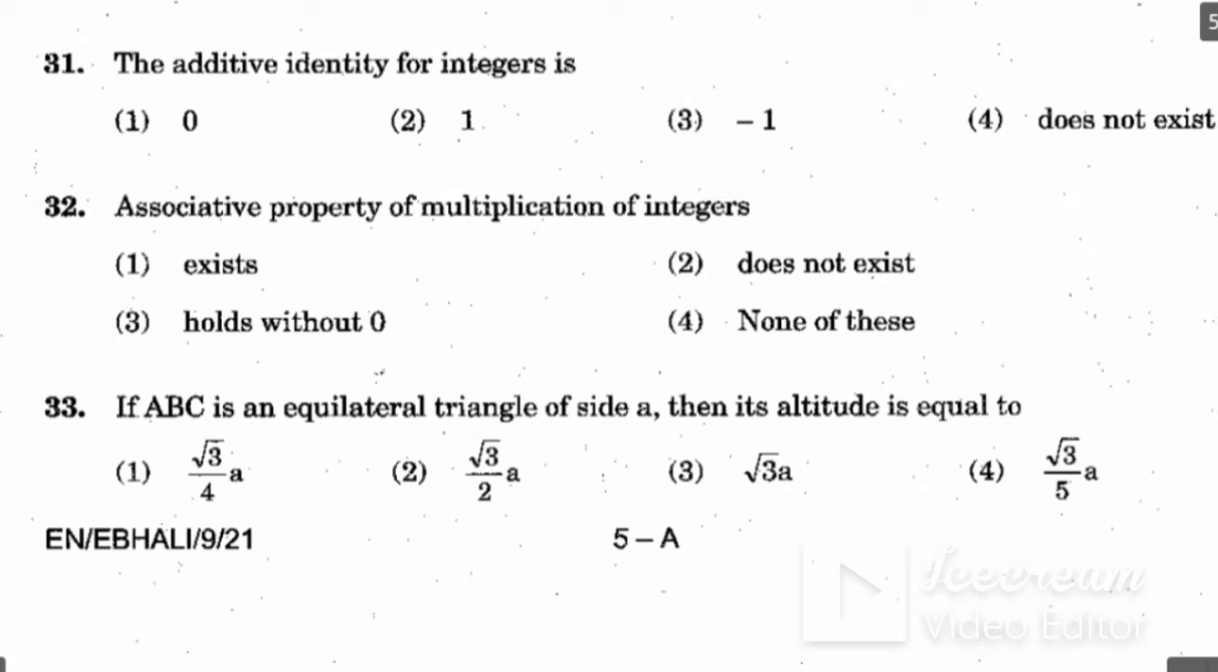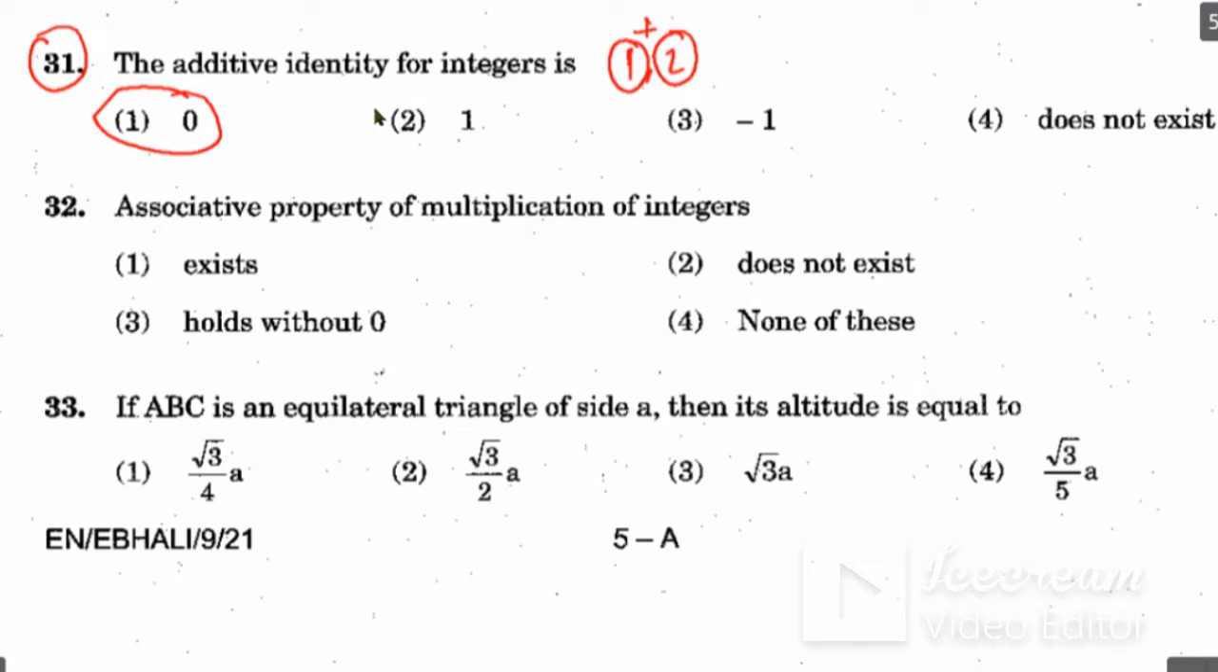So question number 31, this is a very easy question. The additive identity of integers is... What is additive identity? So additive identity is always 0. Why? Because whatever the integer, 1, 2, or 3, anything, if you add or subtract 0, you will get the same number. That's why it is called the additive identity.